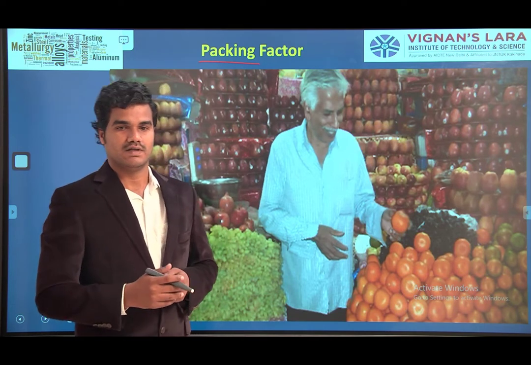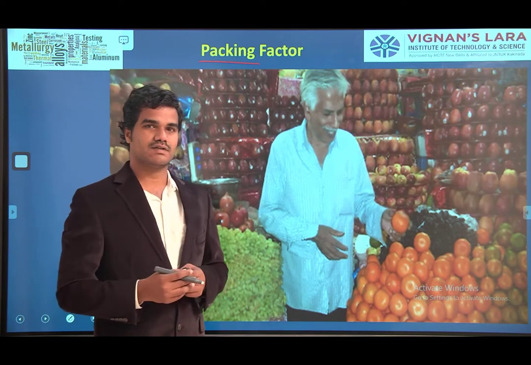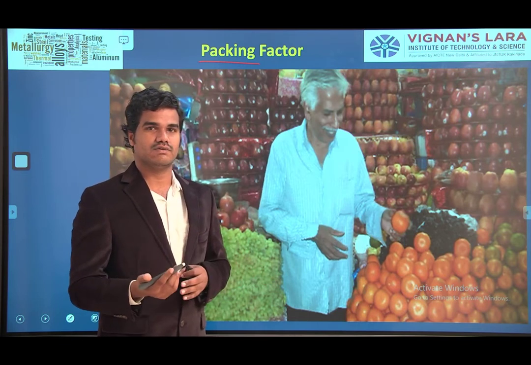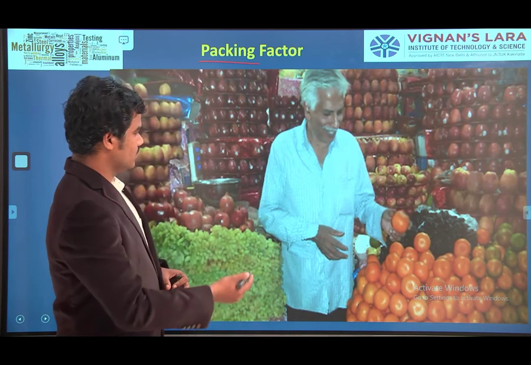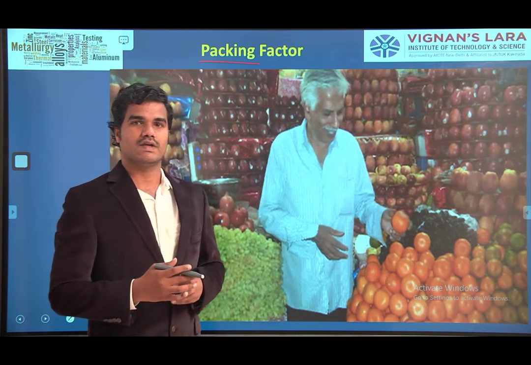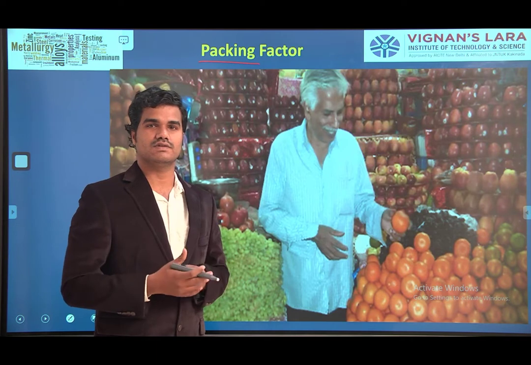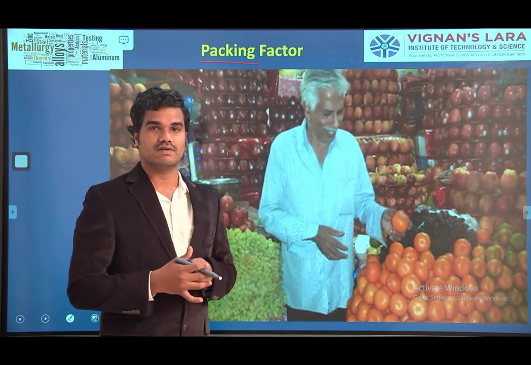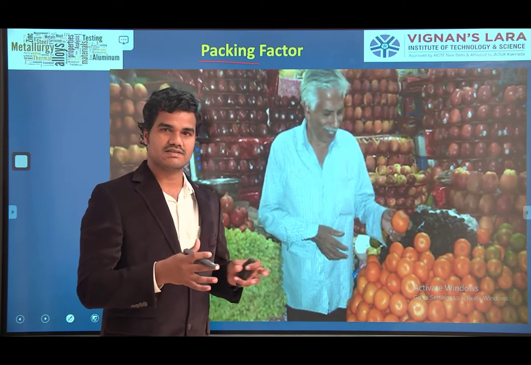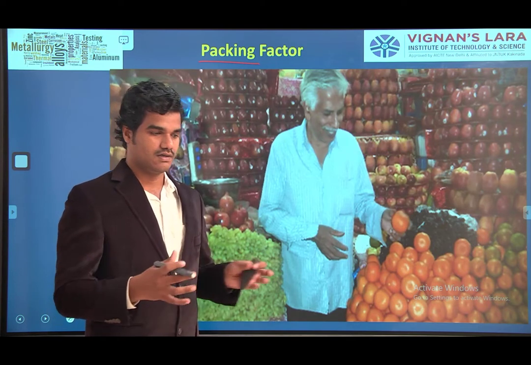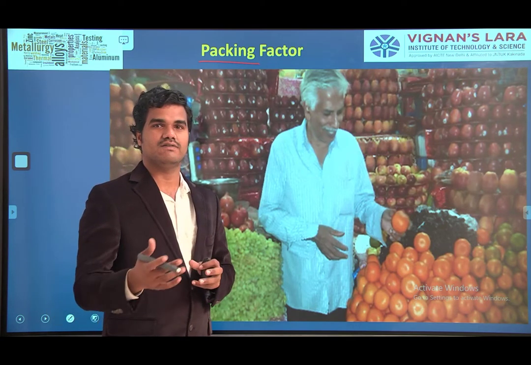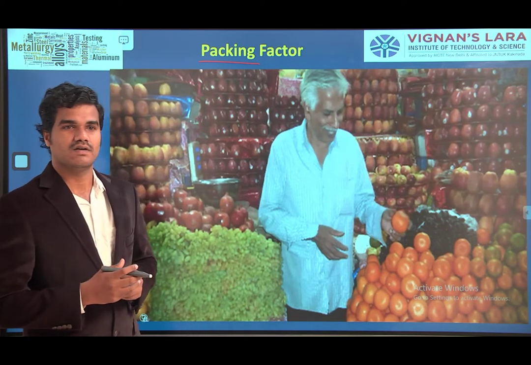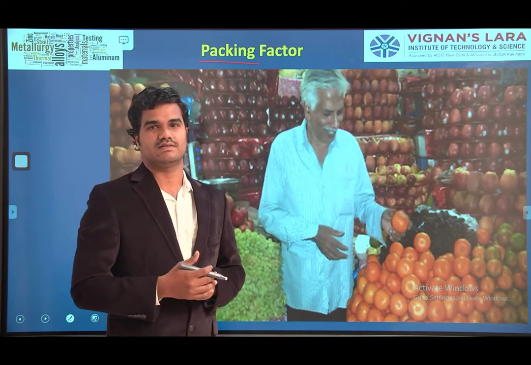Okay? Fine. Packing factor. The best example of how atoms pack in a metal, I would like to say one example. You see a fruit seller. How he arranges all the fruits, in different patterns, he will arrange. For what purpose does he arrange them in a systematic manner? For saving the space. Similarly, in any metal, all the atoms will occupy like that.